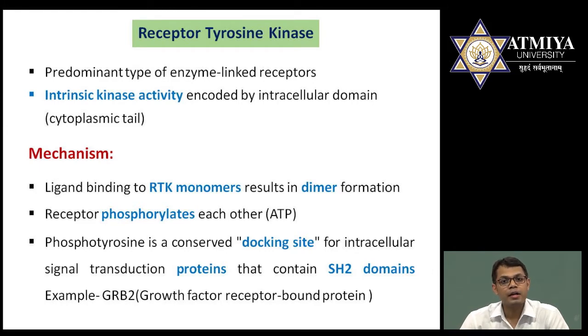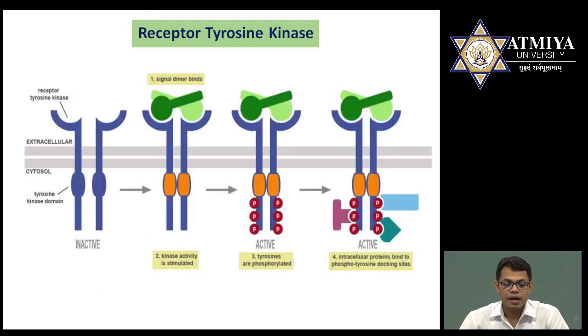With this docking site some other intracellular proteins will join. These proteins contain certain domains, and due to these domains some other proteins will be amplified or activated. One example is the GRB domain, which is also known as growth factor receptor bound protein domain.